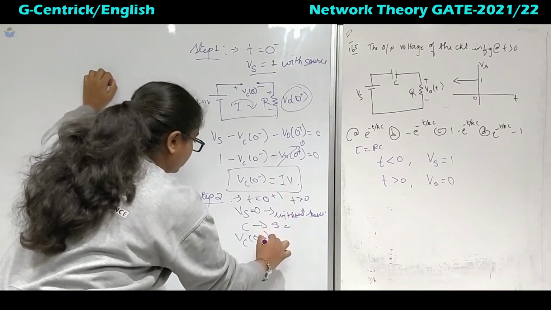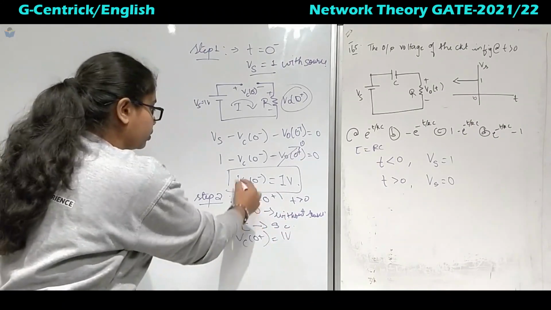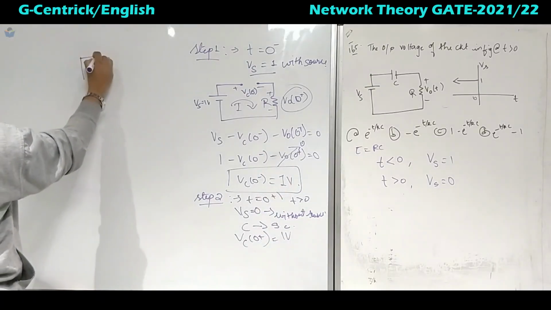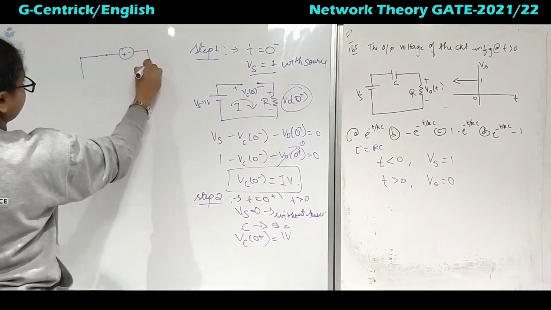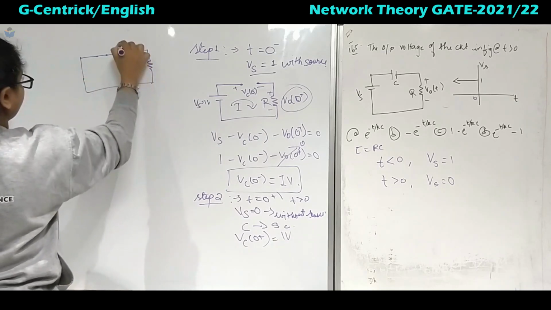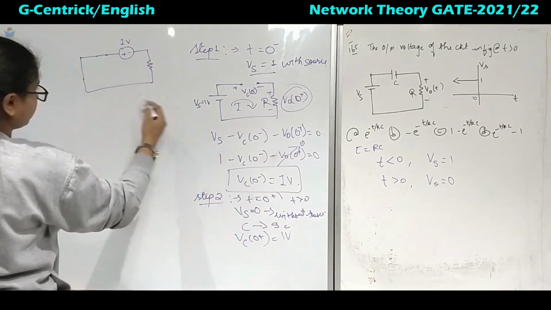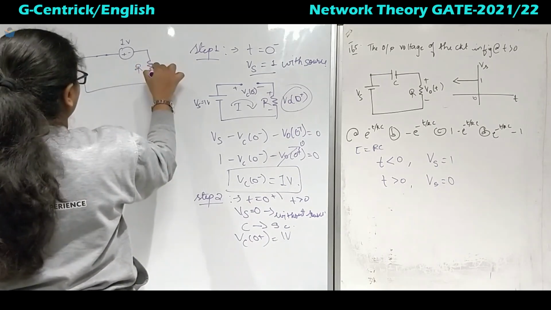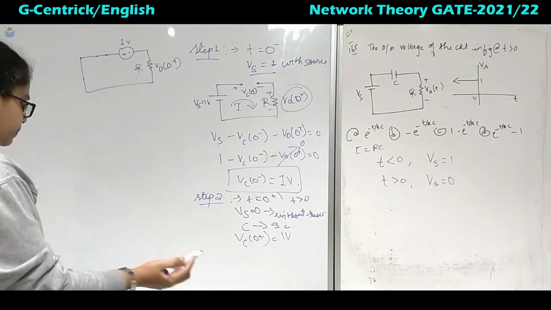Because this is only equal to 1 volt, still you have to make a voltage flow through the capacitor. So how will the circuit be? This is a short circuit, then plus minus, this is a resistor, and this is 1 volt. Vc of 0 minus will be equal to Vc of 0 plus, and this is R, and this is V naught of 0 plus, right.